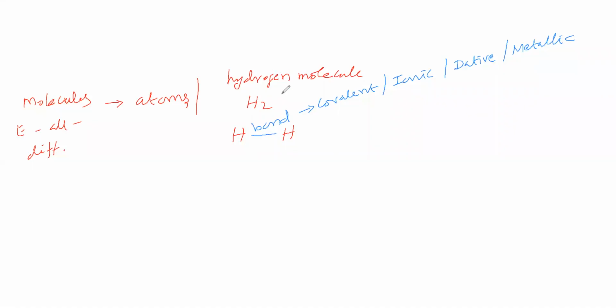Here in the hydrogen molecule, we have taken the formula as H2. That means it is a diatomic molecule. This molecule contains 2 atoms, one atom here, another atom here. Between these 2 atoms, a bond is possible. Okay, so you are saying that the bond is covalent bonding. Covalent bonding is possible between 2 hydrogen atoms. So, what is this covalent bond? Due to covalent bond, what will happen?